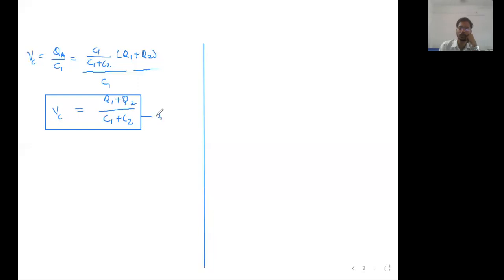This equation you are going to remember. Okay. Previous page. Okay.